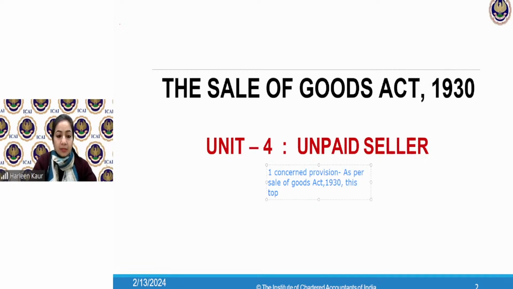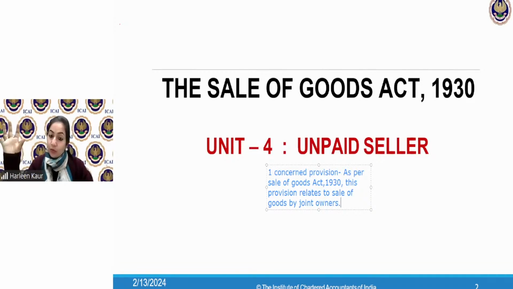This provision relates to sale of goods by joint owners. Now I will explain the entire sale of goods by joint owners.